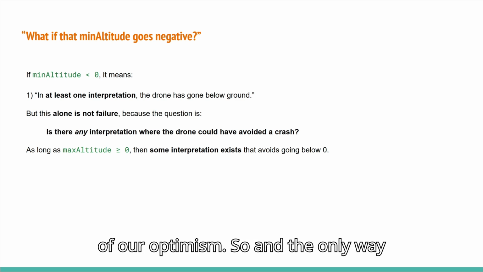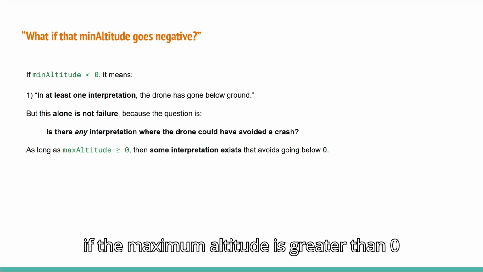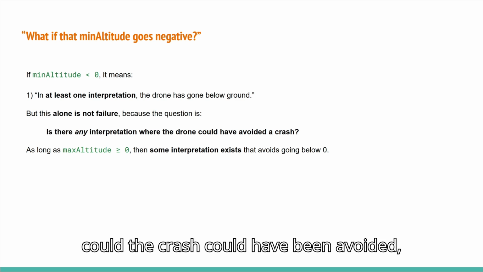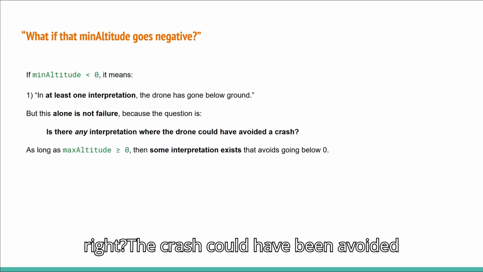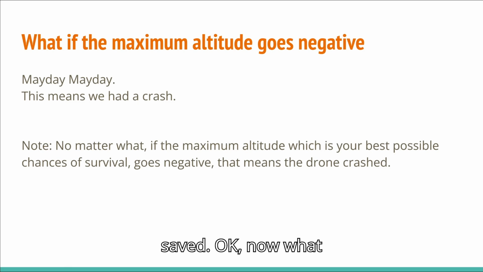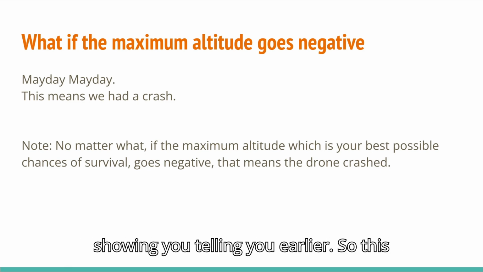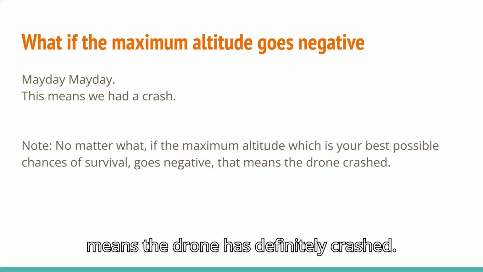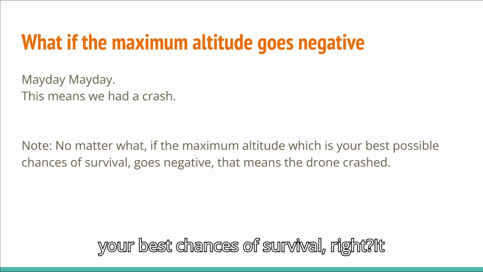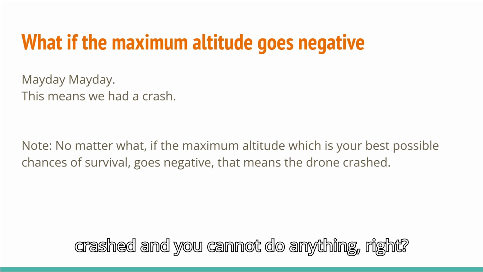The only way to check if the drone has never crashed is using the maximum altitude. If the maximum altitude is greater than 0, then at some interpretation the crash could have been avoided, and our drone could possibly have been saved. Okay. Now, what if the maximum altitude goes negative? This is the exact case I was telling you earlier. It means the drone has definitely crashed no matter what. The maximum altitude was your best chance of survival. Think of it like this: the drone has crashed and you cannot do anything, right?